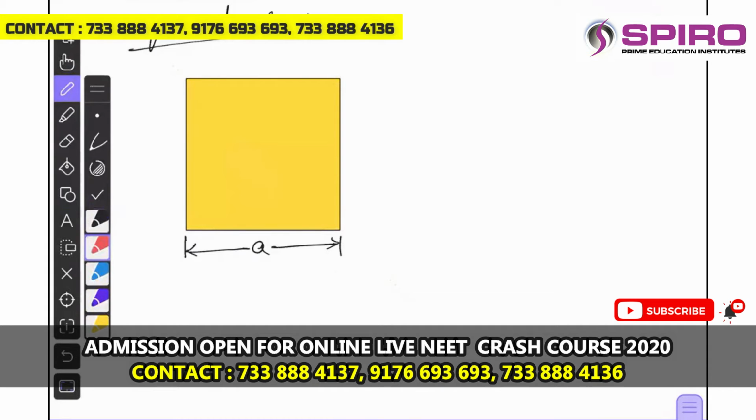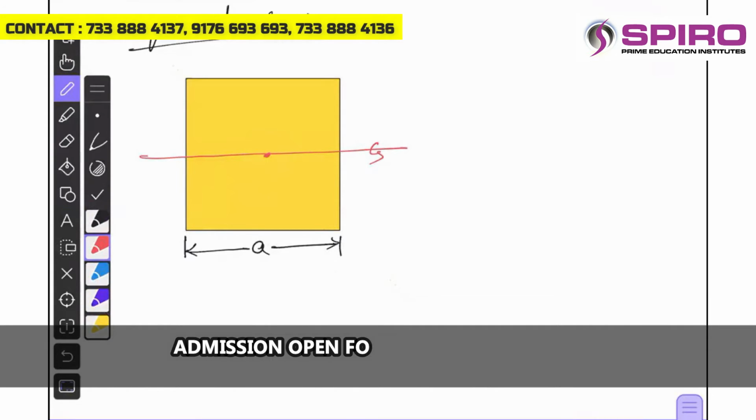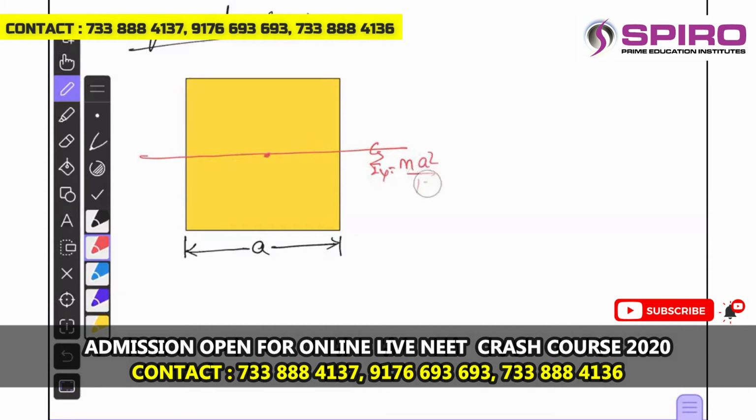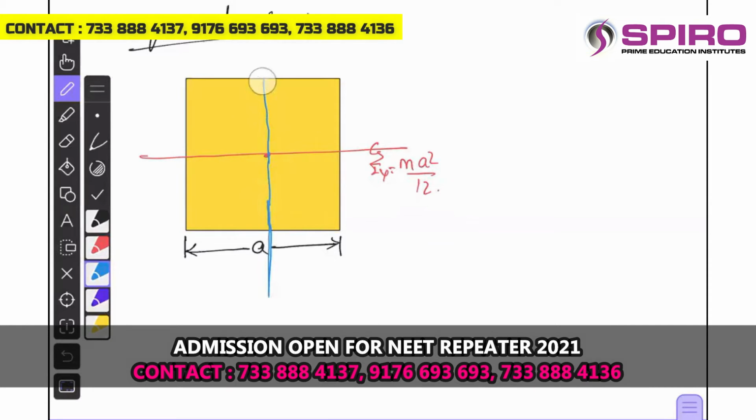According to rod configuration, the moment of inertia passing through the center of mass, parallel to one of the sides, is given by Ix equal to MA square by 12. And in the same way, you consider the axis passing through the center of mass about the Y axis.